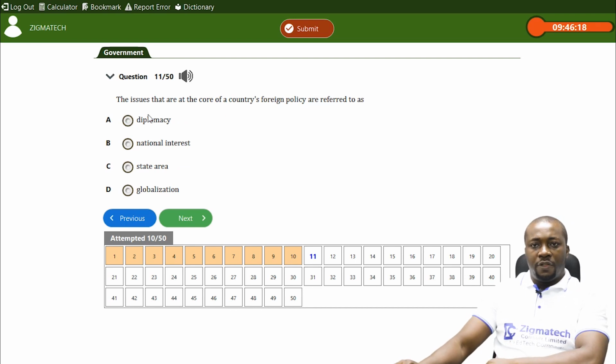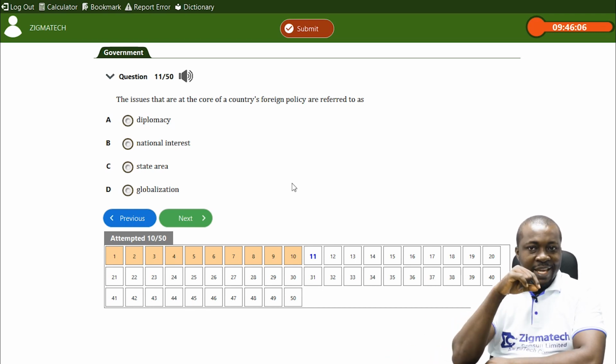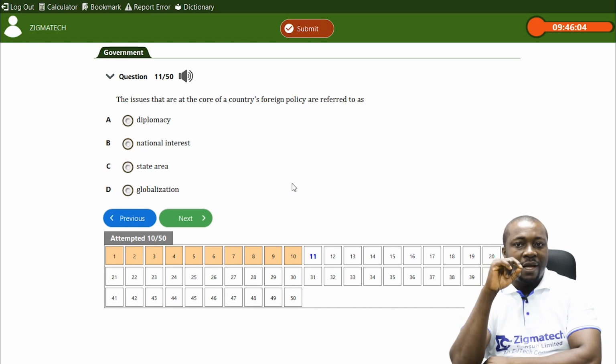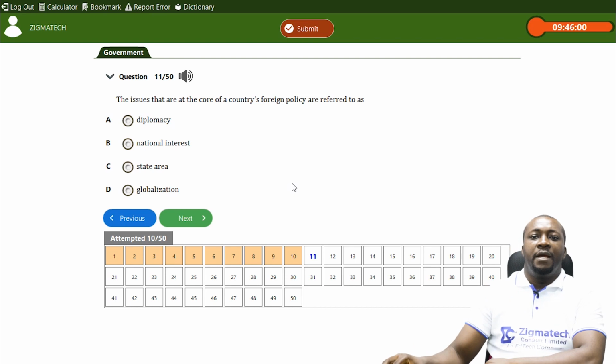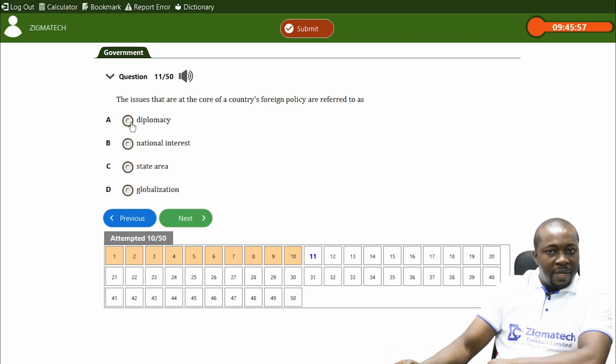Now, question 11. The issues that are at the core of a country's foreign policy are referred to as. Now here we're talking about factors influencing a country's foreign policy. Is it A, diplomacy?